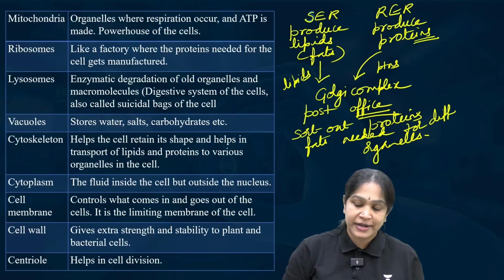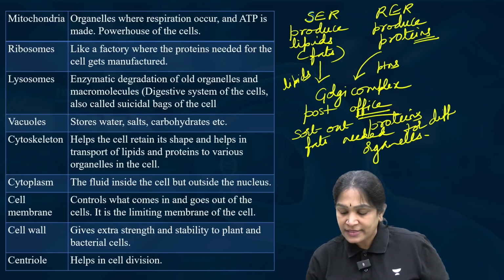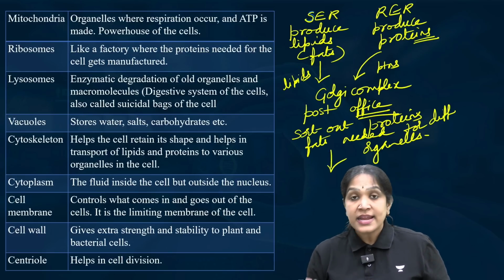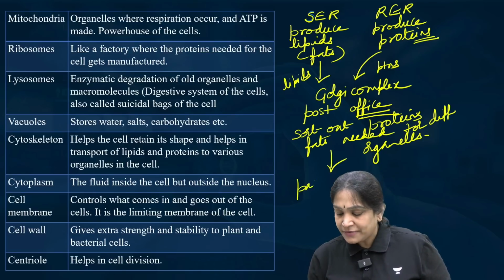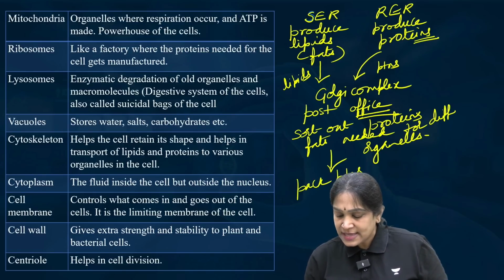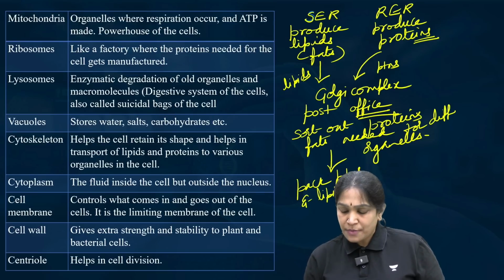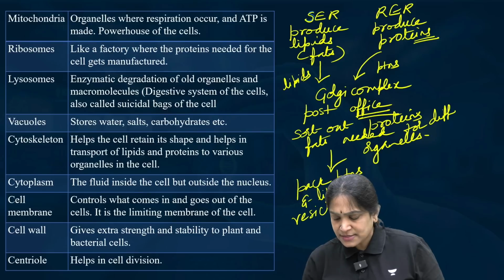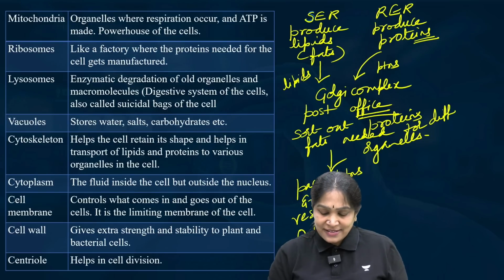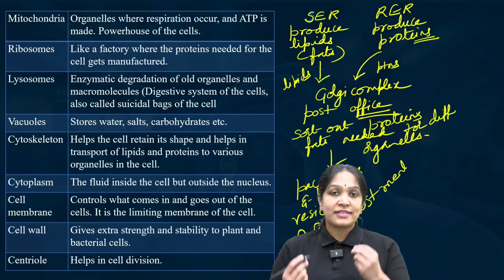And next, it will pack the proteins and lipids in some small structures like vesicles, small vesicles like this. And what are these vesicles? These are like postmen, the couriers.